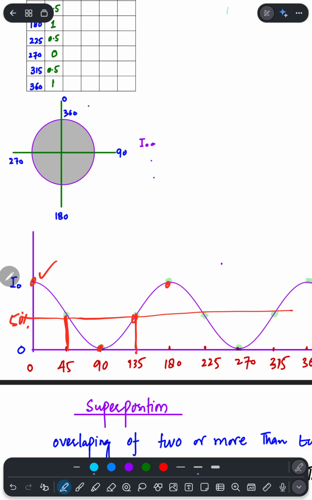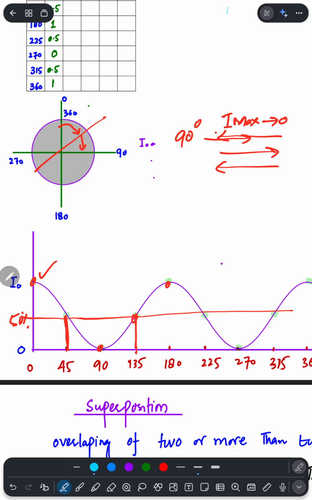It means if you rotate the plane of polarization of this polaroid, then after every 90 degrees the intensity switches from maximum to 0, and from 0 to maximum. It will never go negative because it is intensity, so it will never be below 0.